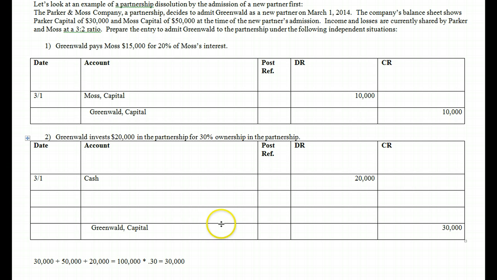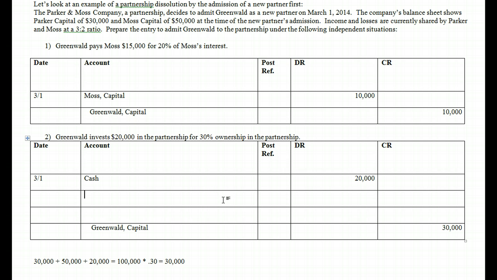Well, that means that they're really wanting Greenwald in. They're allowing him to buy in at less than they're giving him. The problem is the capital structure has to remain at a total of 100,000. So in order for this capital structure to remain at 100,000, our other pre-existing partners are going to have to pay a bonus to Greenwald.